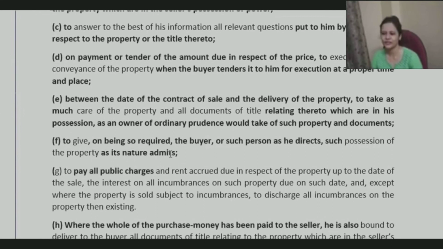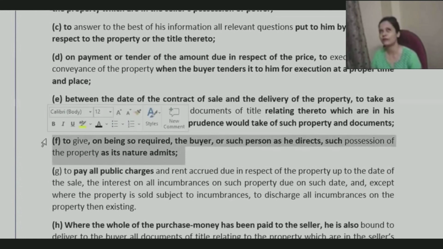So, to give, on being required, the buyer or such person as he directs, such possession of the property as its nature admits. That means in the agreement, right? If they had said, okay, fine, once the amount is cleared, only after that I am giving possession. Maybe I would give it to the person making the payment, but the property will be transferred to his wife, whatever they have agreed.